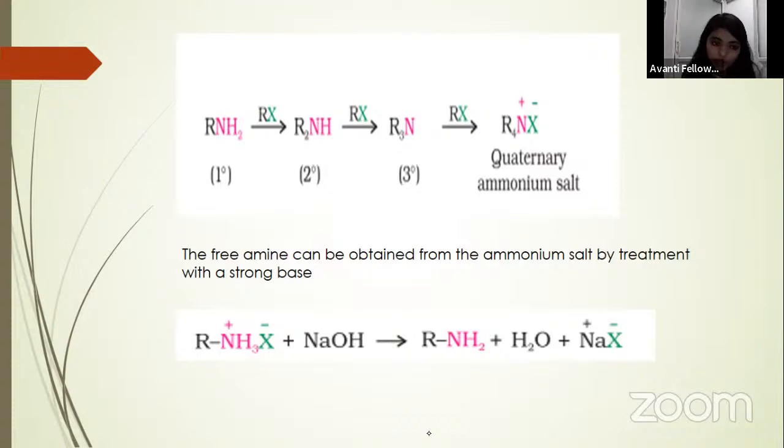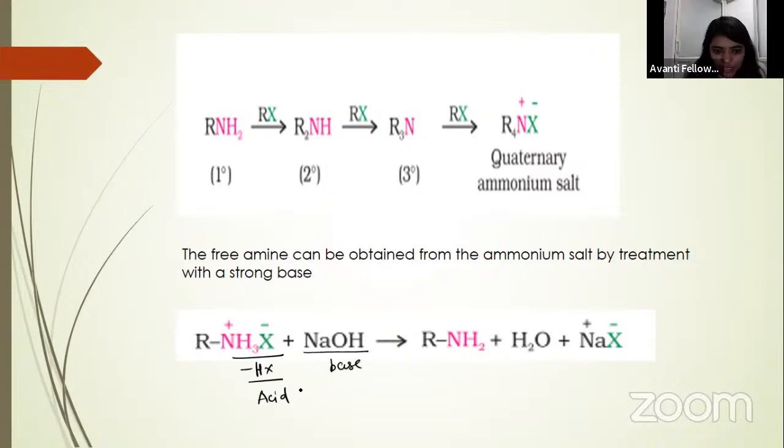We got a quaternary ammonium salt, then we can do a basic hydrolysis for this salt, and we will get our amine. So what happened here? HX will be removed from here. Then this is acid, and we are taking base.